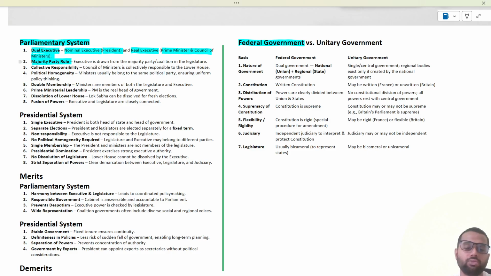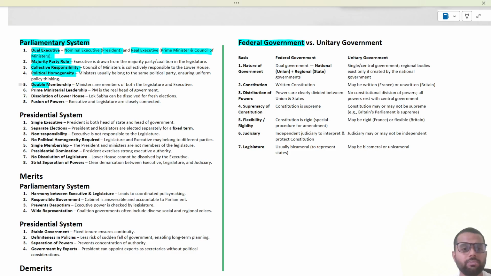Majority party rule means the party that gets the maximum number of votes and seats in the house makes the government. Then there is collective responsibility, that is, the council of ministers is collectively responsible to the lower house, or we can say the executive is responsible to the legislature. Then there is political homogeneity, that is, ministers belonging to the same political party ensure uniform political thinking, and that is important for the formulation of any laws.